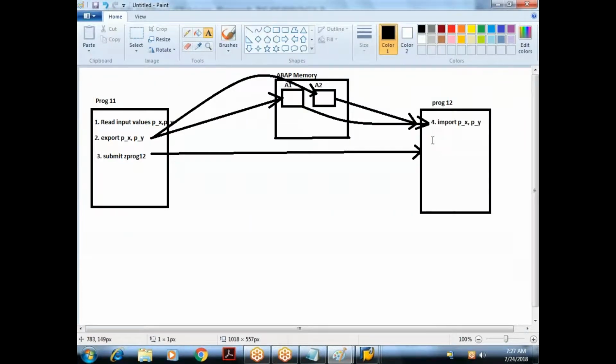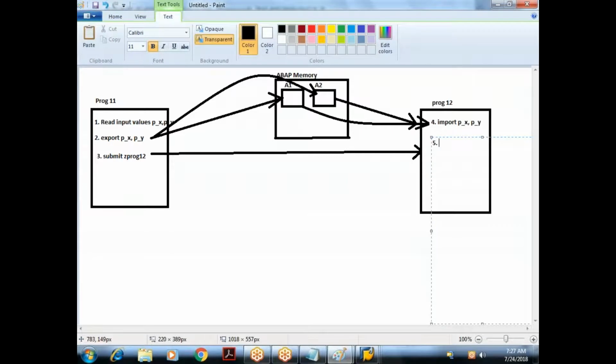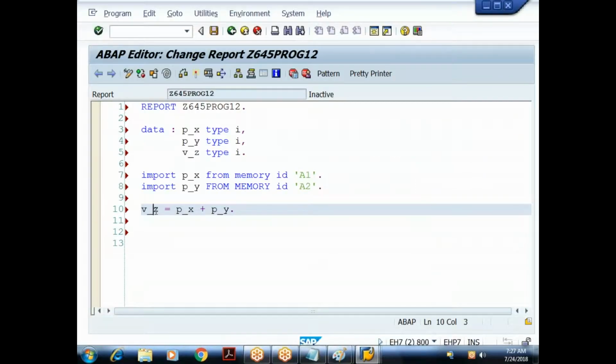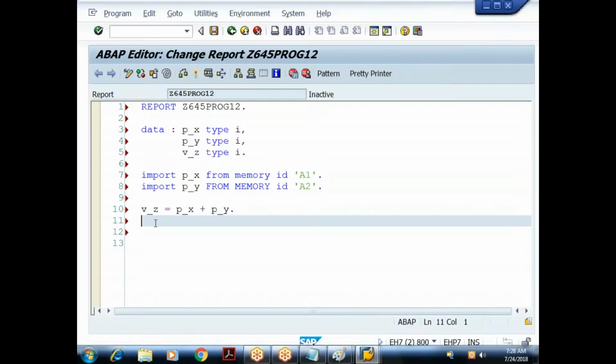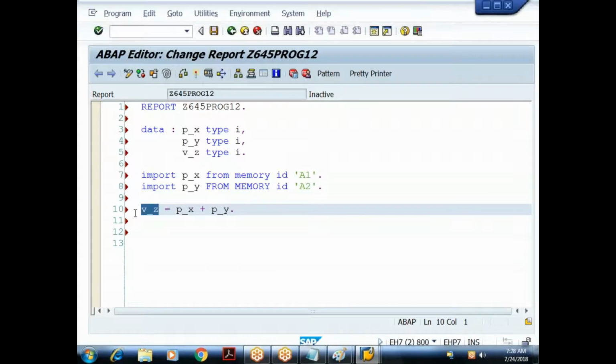What is that step here? Fifth, what is that? Some calculation we are doing. Where that calculated result is stored inside v underscore z. Now, who has to display the value of this result? By the source program. The output operation should be taken care by program level. Means whatever the value is there in v underscore z, I should be able to access this value in my other program. So what I have to do?